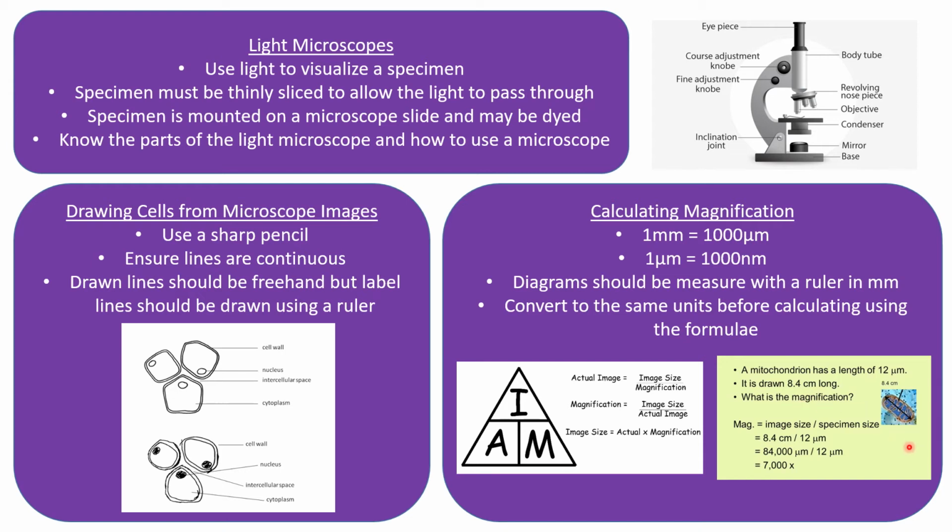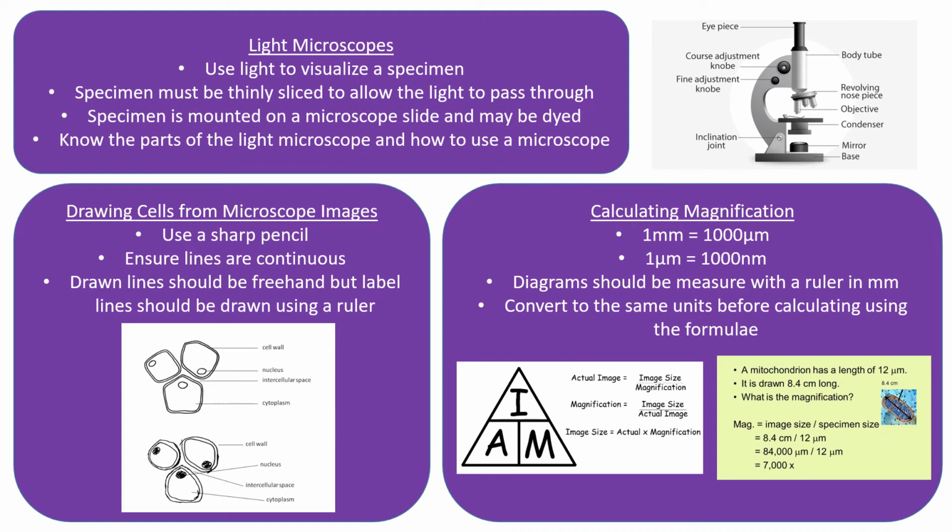So if our mitochondria has an actual length of 12 micrometers, but when you draw it, it's 8.4 centimeters long, we can calculate the magnification as image over, they've called it specimen size, rather actual size. So image size was 8.4 centimeters, converted into 84,000 micrometers. Then you just divide it by the actual size, which was given up here, 12 micrometers. The answer would be that the diagram was magnified 7,000 times.